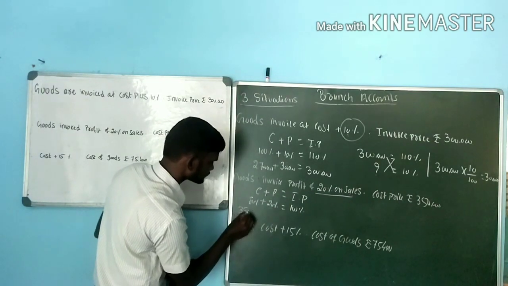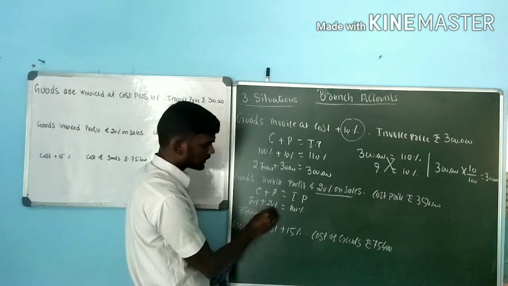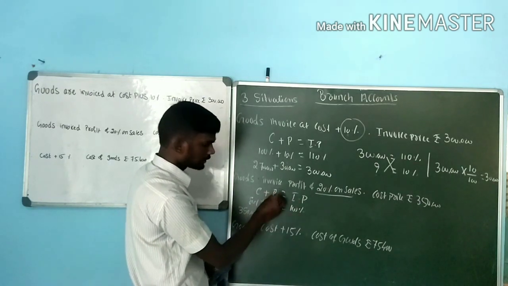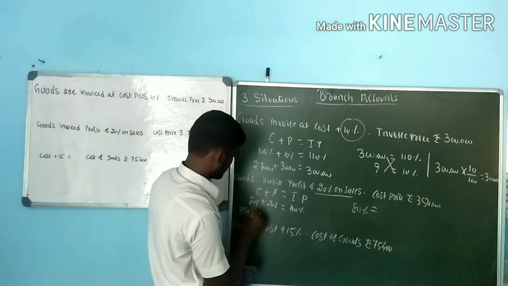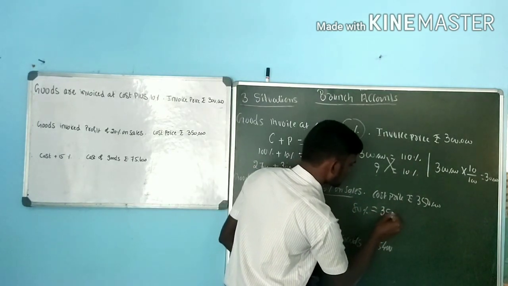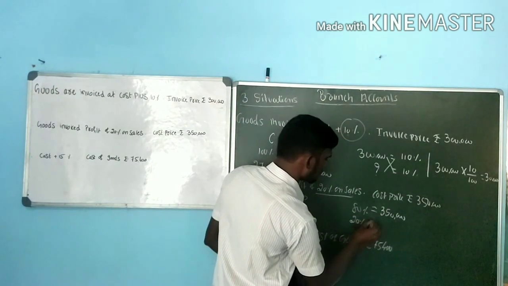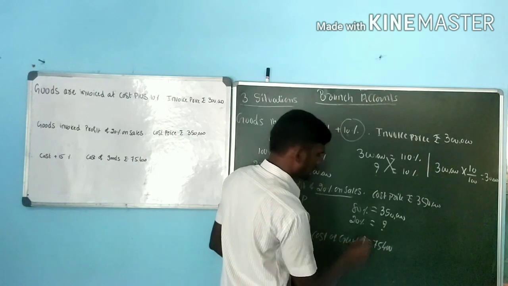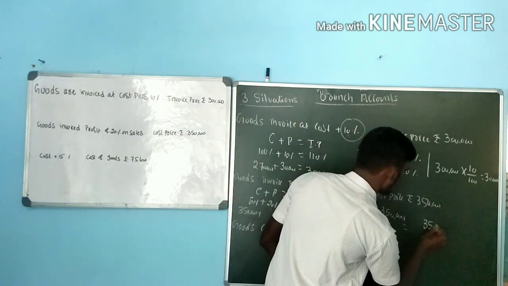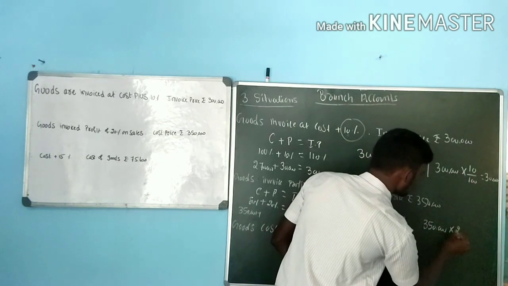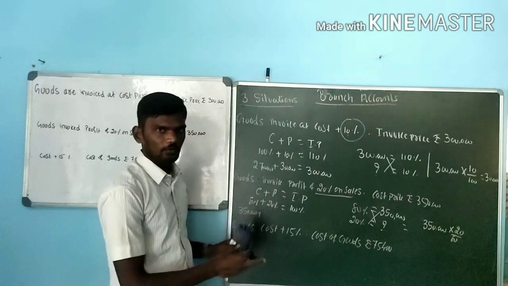Next one, cost price is 3,50,000. So how much is my profit? What is my invoice price? How do you calculate profit here? For 80%, if it is 3,50,000, what is the value for 20%? Go for a question mark, then go for cross multiplication. That is 3,50,000 into 20 divided by 80. That is called profit amount.